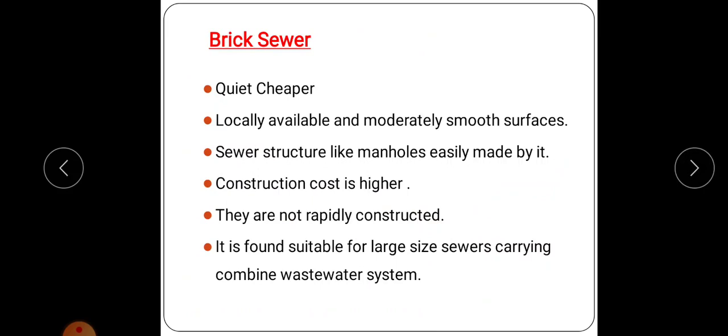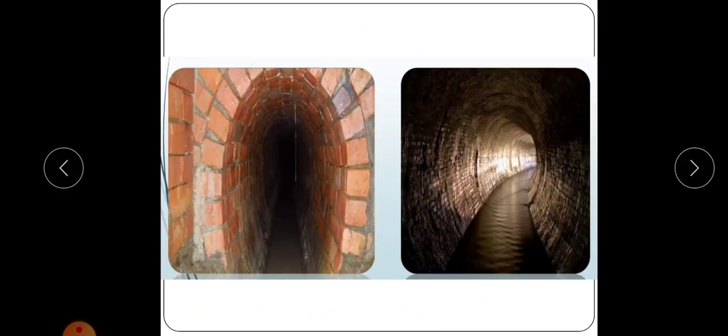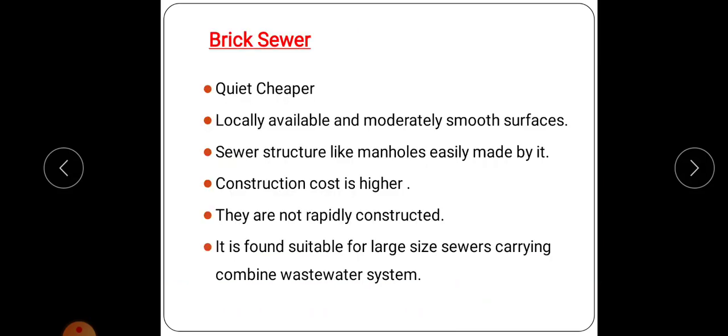First is the brick sewer. Here the material used for the construction of the sewer is brick. It is quite cheap, locally available, and has a moderately smooth surface, and sewer structures like manholes can be easily constructed using brick. However, the construction cost is higher, and they are not rapidly constructed. Construction time is high compared to other types of sewers, and it is found suitable for large size sewers carrying combined wastewater systems. So this is about the brick sewer.